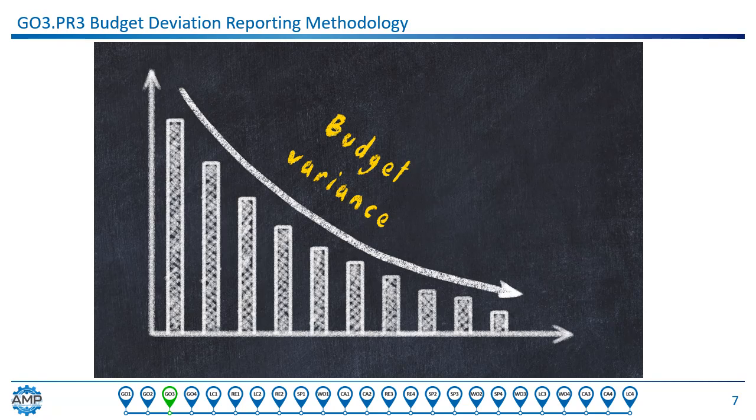Budget deviation reporting establishes a process to report budget deviations. When variances in the budget are encountered, they need to be communicated, at least throughout the AMP leadership team. This process is typically part of the Asset Management Council's usual business during their regular meetings. To report effectively, keep a few things in mind when developing this process.